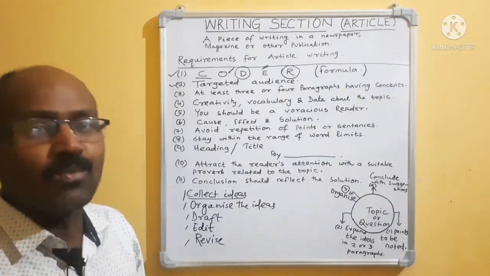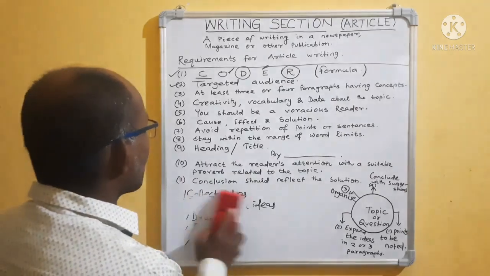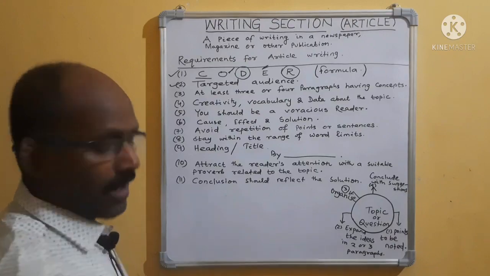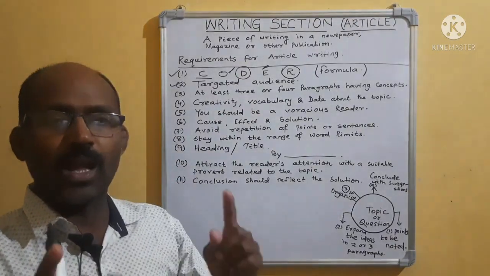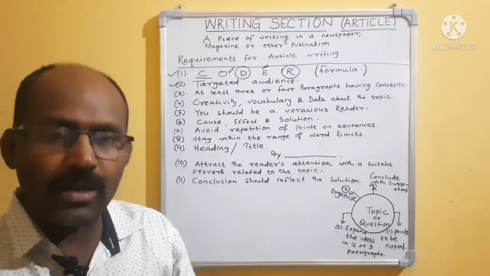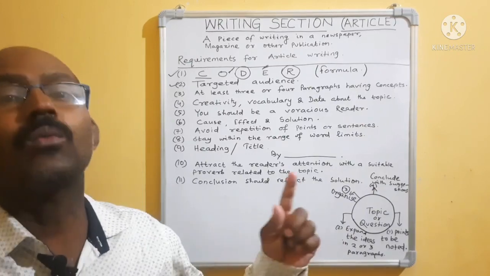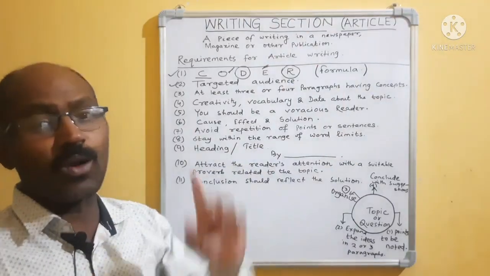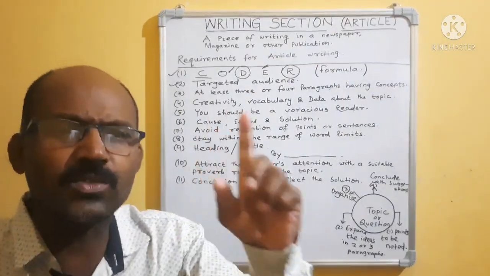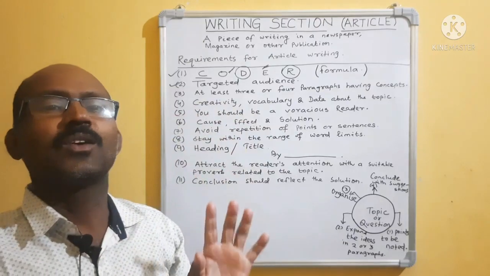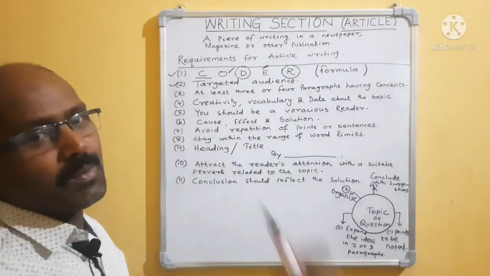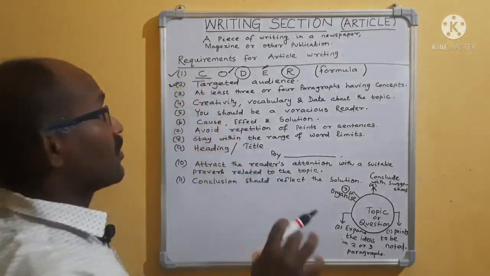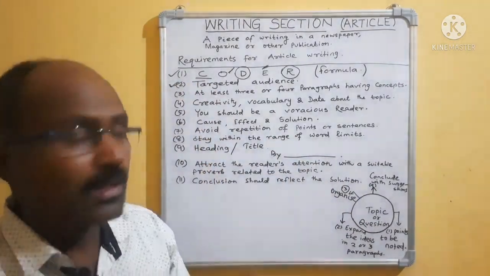Targeted means to whom. Suppose you are going to write an article on the topic online classes during pandemic, a bane or boon. Who are the targeted people? Online classes target only the students. So your targeted people are the students. First get confirmed about the targeted audience.